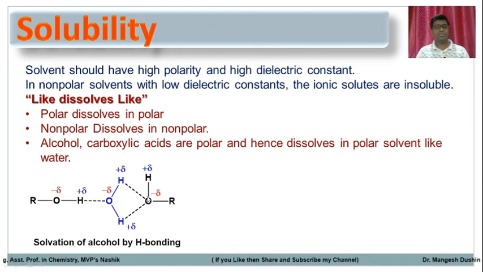Similarly, the oxygen forms a hydrogen bond with the hydrogen of the water molecule. So solvation of the alcohol takes place by hydrogen bonding. That's why alcohols, carboxylic acids or ammonia are soluble in water.